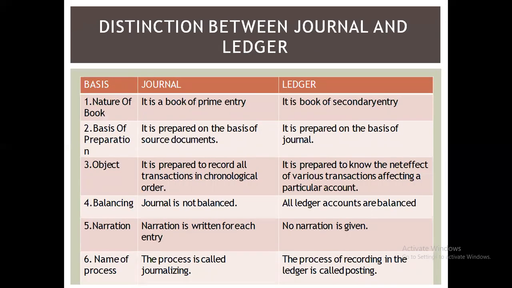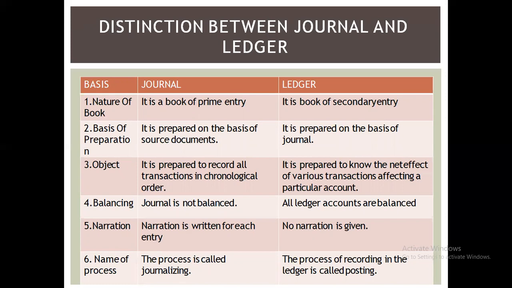Difference between journal and ledger. Journal is a primary entry, whereas a ledger is a secondary. Journal is prepared on the basis of source documents. Ledger is prepared on the basis of journal. Journal is prepared to record all the transactions in a chronological manner, whereas ledger is prepared to know the net effect of various transactions. What is the net effect of any transaction?